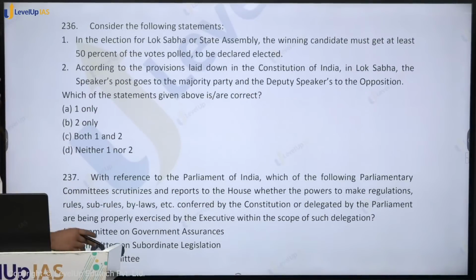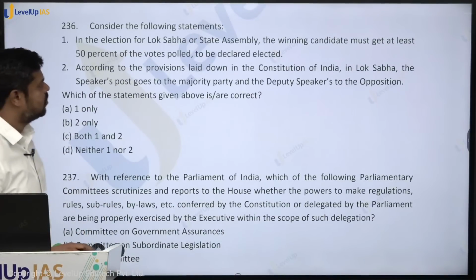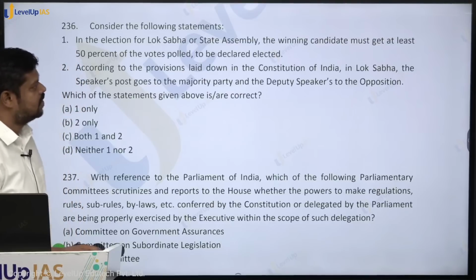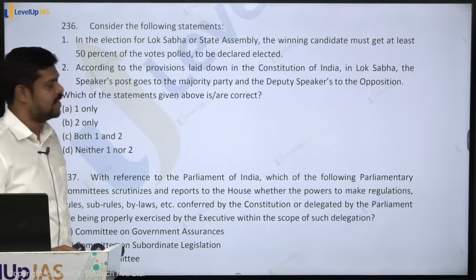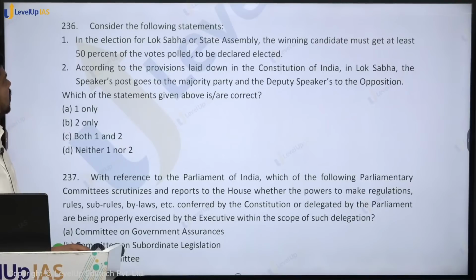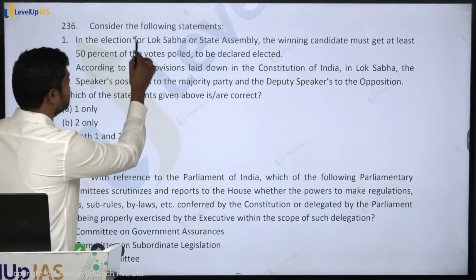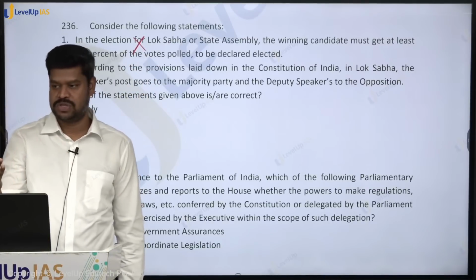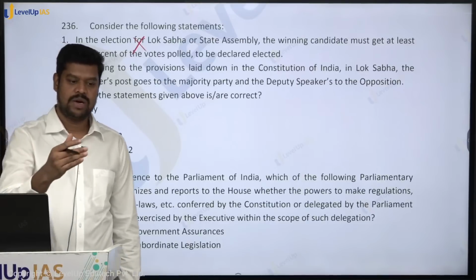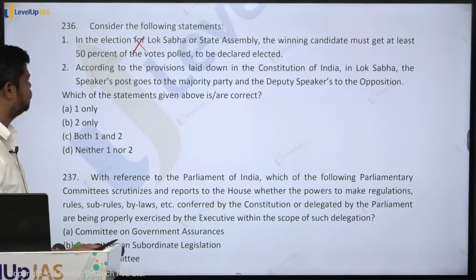Consider the following statements. In the election for the Lok Sabha or the state assembly, the winning candidate must get at least 50% of the votes polled to be declared elected. Is it true? No, it is based on the first past the post system. So in the first past the post system, there is no need to get any minimum number of votes. All that they need is to get more votes than the other candidates.